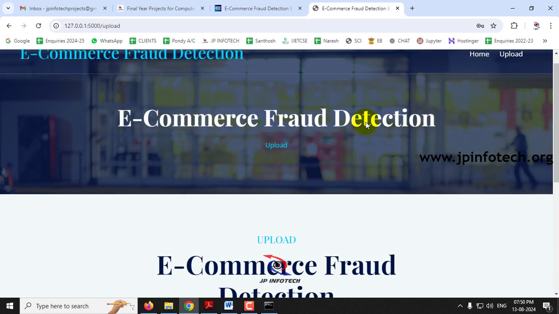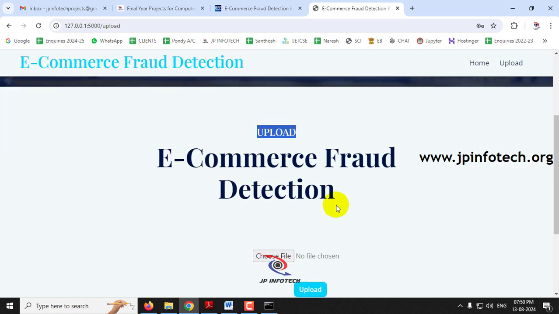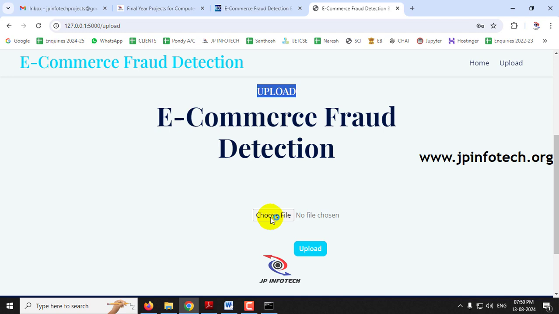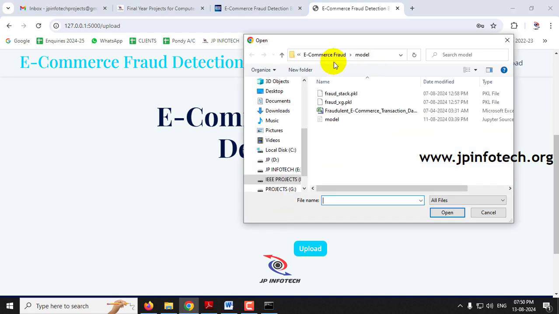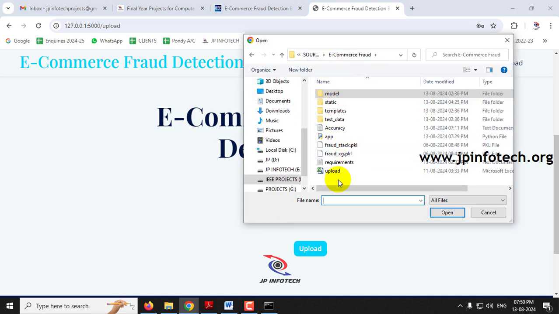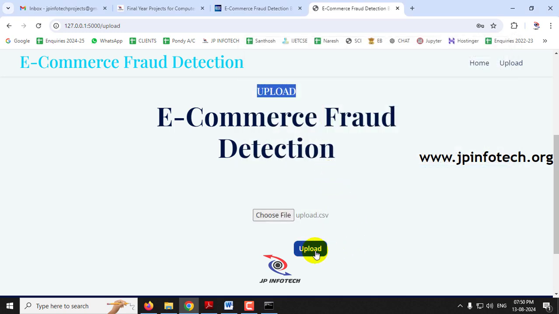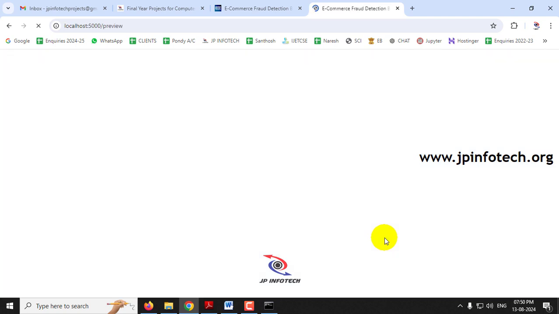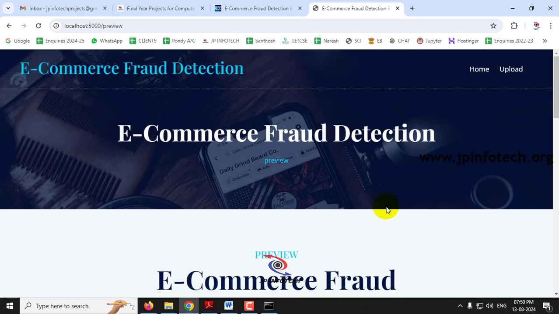Now it will navigate to the upload part where you need to upload the data set. Just select the choose file option, and inside the source code folder you can find this upload.csv file. Just select this file and then click the upload button. And now kindly wait for a few seconds. There is a large data set available, so it will take a few seconds to load into the browser. So kindly wait until the complete data set is loaded into the preview part.